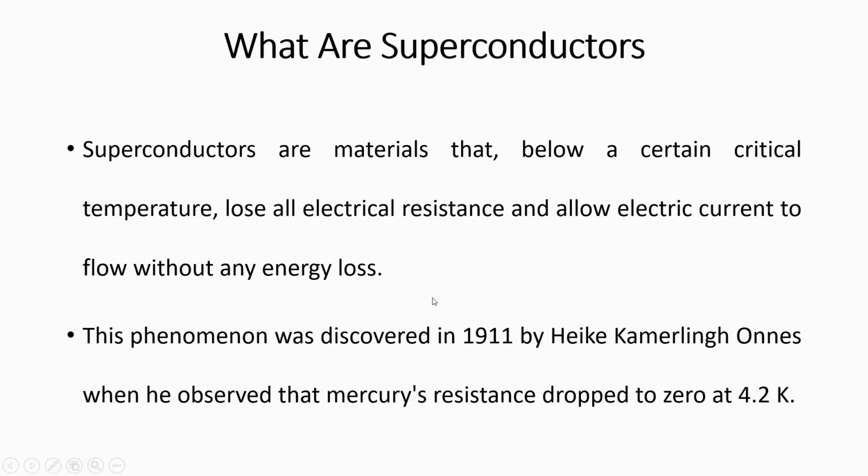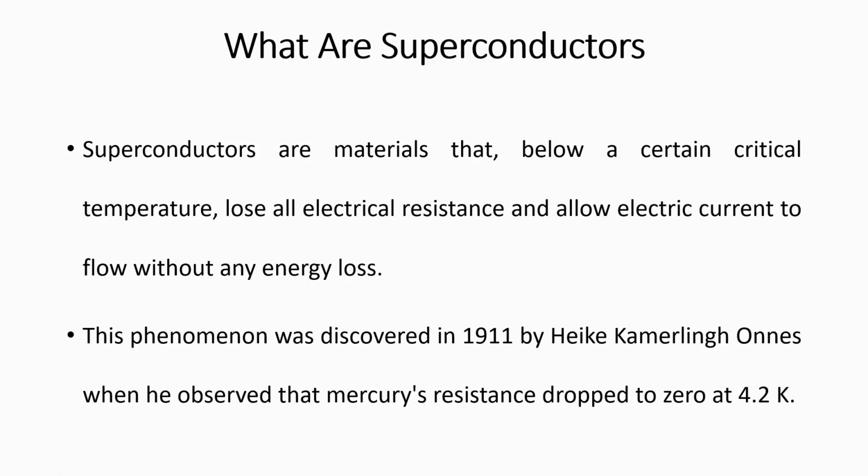This particular phenomenon was discovered in the year 1911 by a Dutch scientist, Heike Kamerlingh-Onnes, who was studying mercury's resistance. The mercury sample was cooled, and the resistance of mercury dropped to 0 at 4.2 Kelvin. What is liquid helium? We have already discussed it. I will give the link here on the I button.